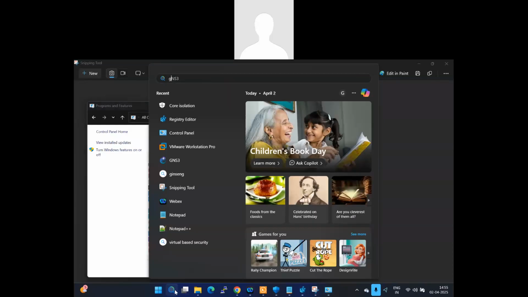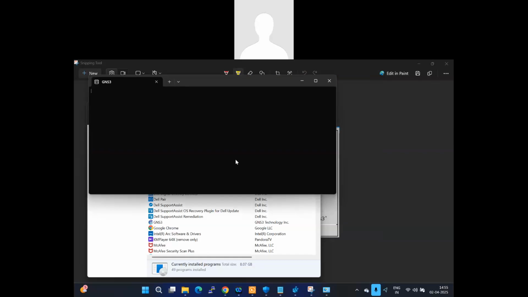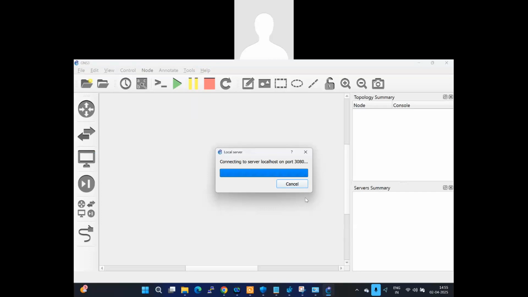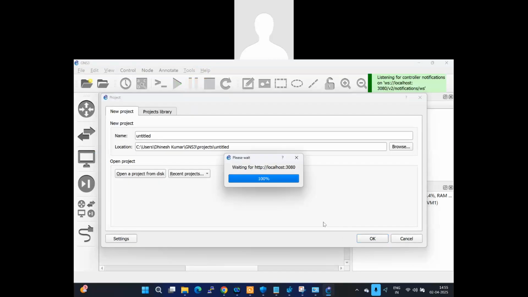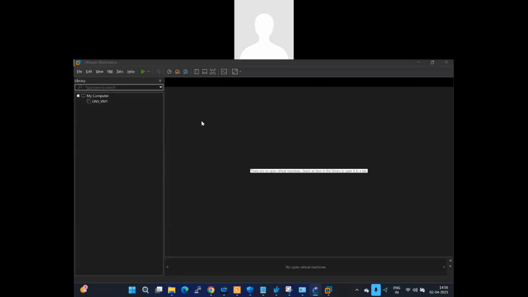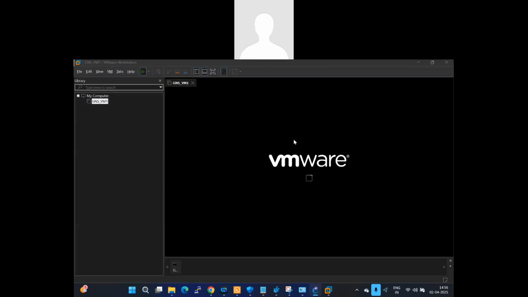Just I'm opening my GNS3. So once I open it, I am integrated with my local host, the GNS3. I'm waiting for my VMware to run, it automatically turns on once I install it on my GNS3. It will take a while. Just waiting for my GNS3 VMware workstation. Yes, it got running now.